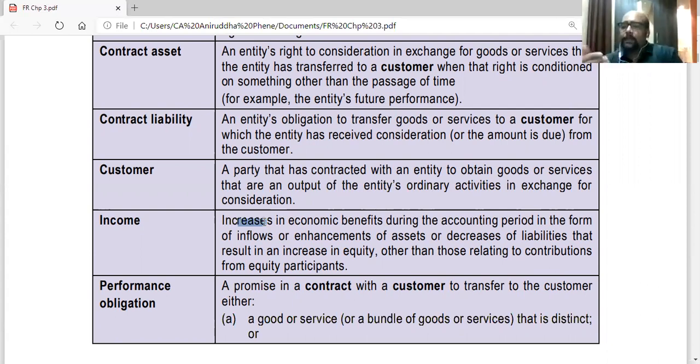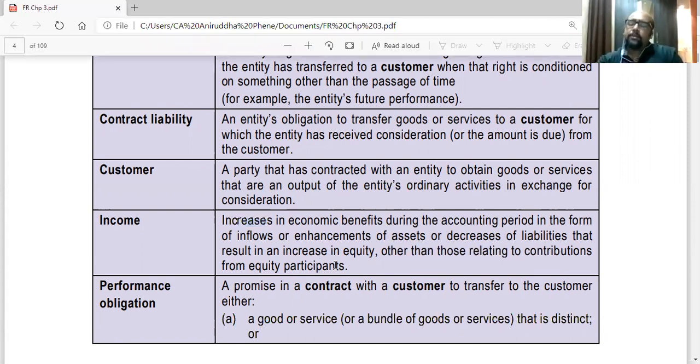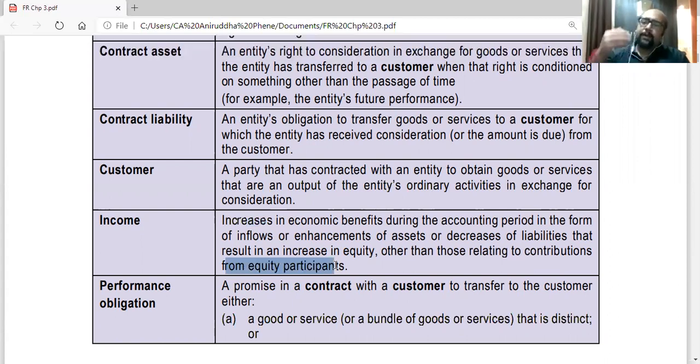Because obviously we'll try to sell at a profit. Other than those relating to contributions from equity participants. So here there will be increase in equity. Equity, that is the reserves. We also saw the balance sheet, where they had written equity, capital, then other equity. So other equity meant reserves. So obviously when we sell, there will be increase in the profits. That is the reserves, which are not just contributions from the shareholders. Equity can increase, that is the reserves can increase, because of profits also.